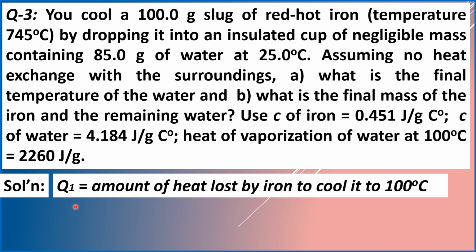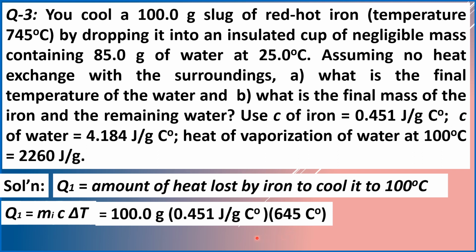All right, so how do we determine this Q1? We just use the formula for Q1 equals mass of the piece of iron multiplied by its specific heat and its change in temperature. Now, the delta T will be the temperature of the iron from its initial of 745 degrees Celsius to 100 degrees Celsius.